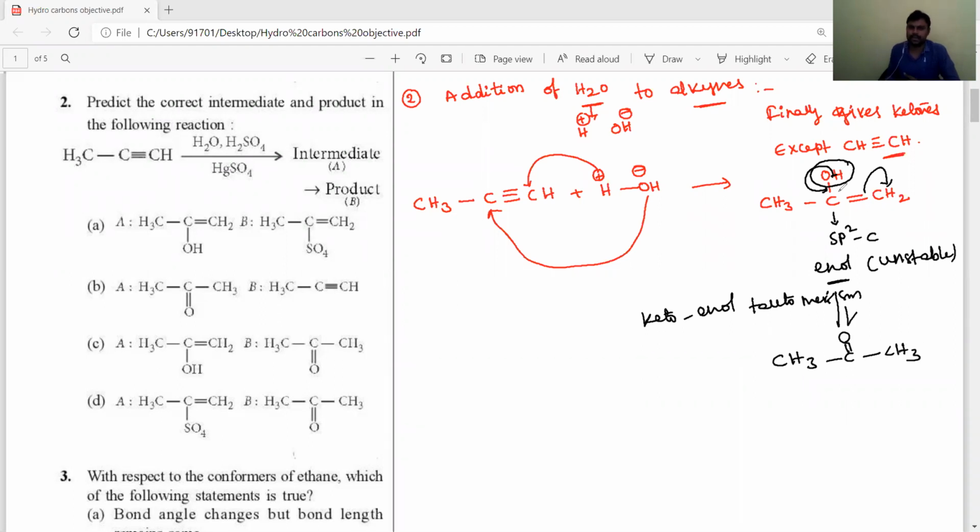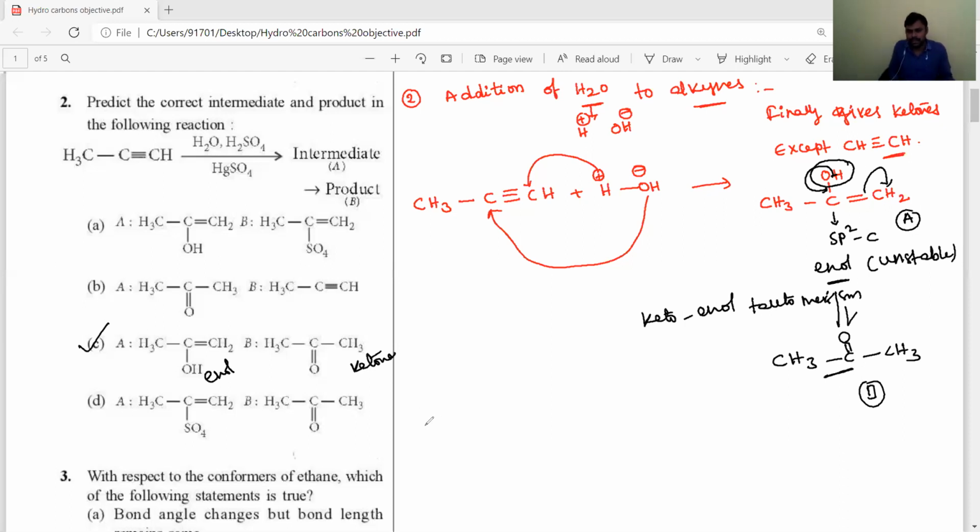This is the final product. Now the intermediate is A and the final product is B. Let's see the options for A and B. A is enol and B is a ketone. This is enol and it is a ketone. So the answer is option C. Okay, students, so it is addition of water to alkynes. Addition of water to alkynes follows the Markovnikov addition rule and produces one unstable intermediate. That unstable intermediate is called enol, and it undergoes keto-enol tautomerism and finally produces a ketone as the product.